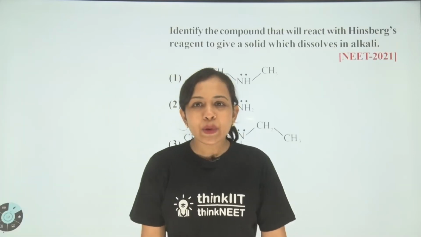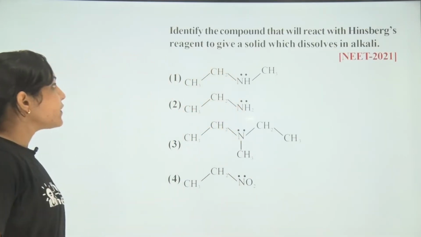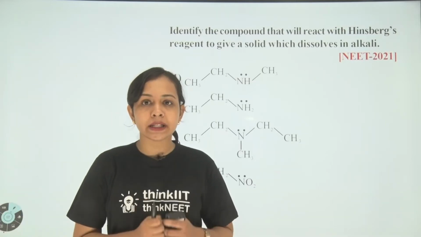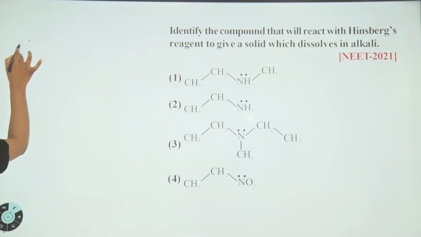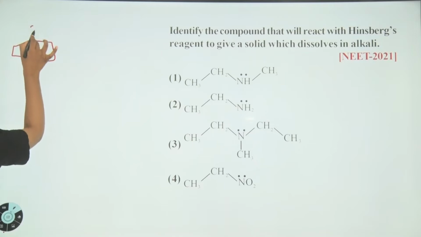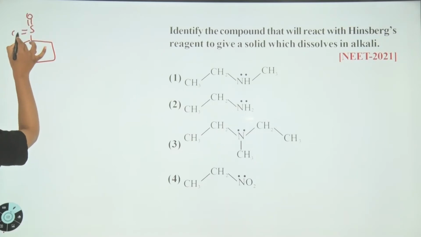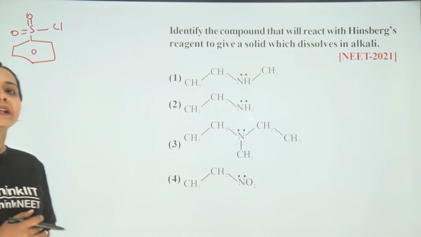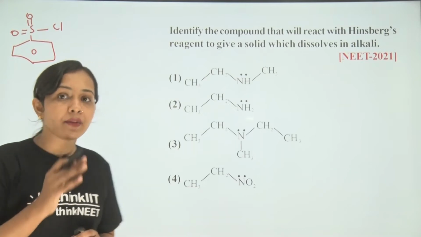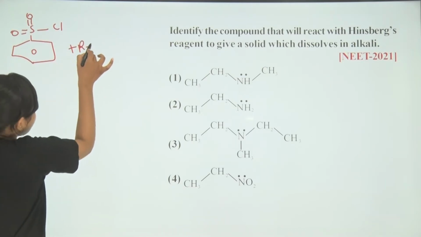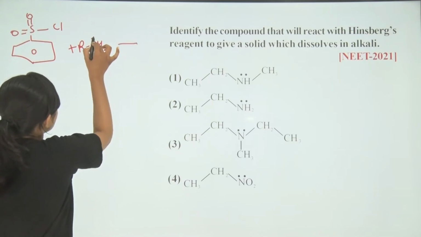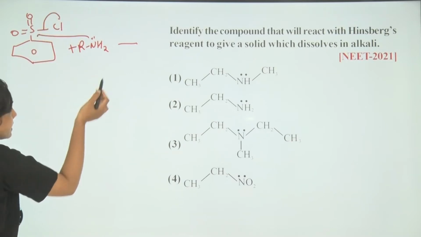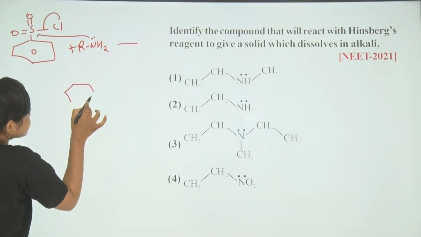Hello dear students, so our question is: identify the compound that will react with Hinsberg's reagent to give a solid which dissolves in alkali. Students, we know that this is Hinsberg reagent, benzene sulfonyl chloride. When this Hinsberg reagent reacts with a primary amine, the nitrogen atom has a lone pair, it will attack the electrophilic side and Cl minus will leave and we will get this compound.